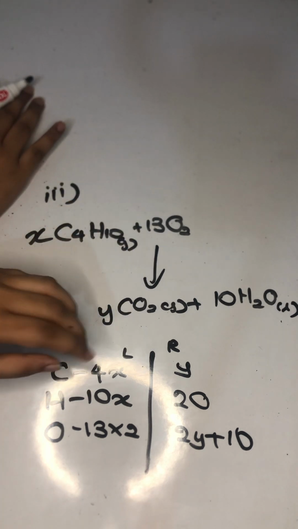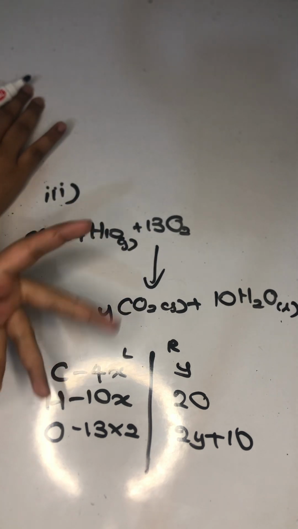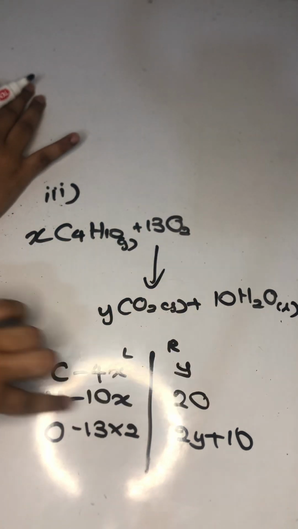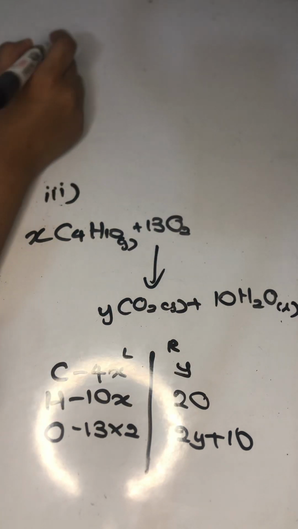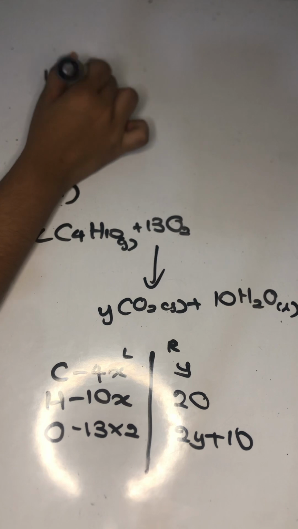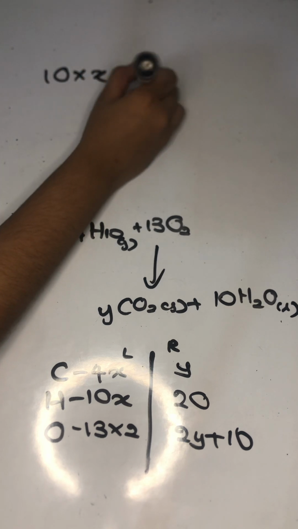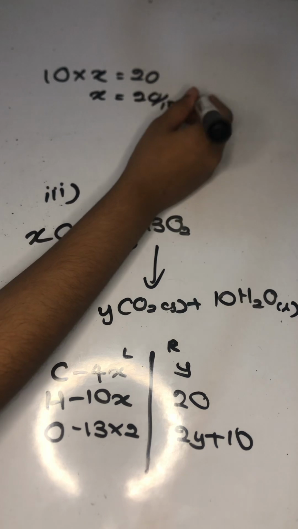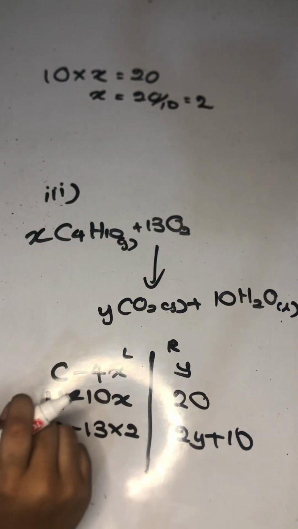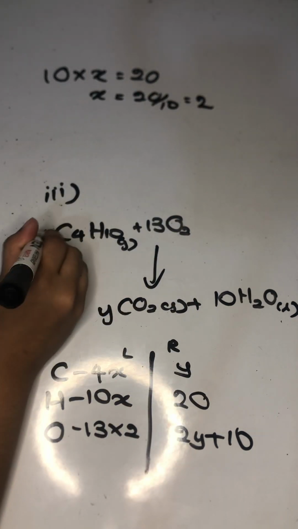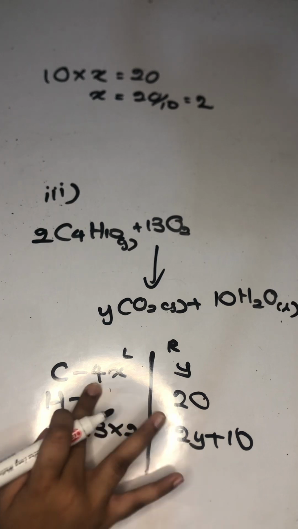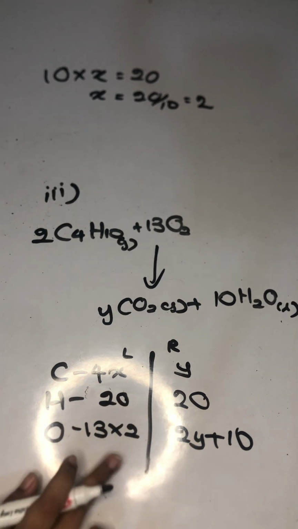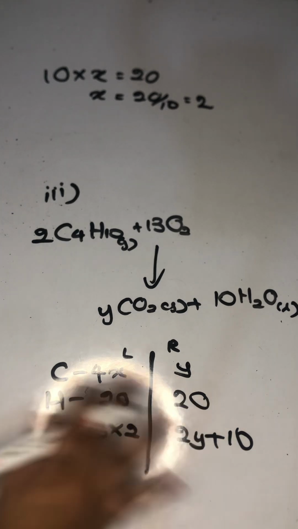So what I can do here is this. I can first find x. 10 times x is 20, which means x is 2, right? 20 divided by 10, it is 2. So x has to be 2. So let's replace x with 2. Now it's balanced. It's risky, don't touch on this yet. Just first touch on the easy ones.